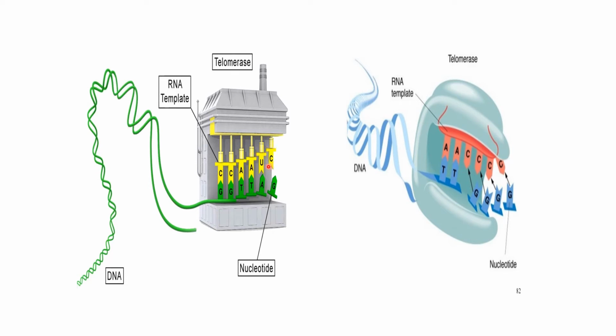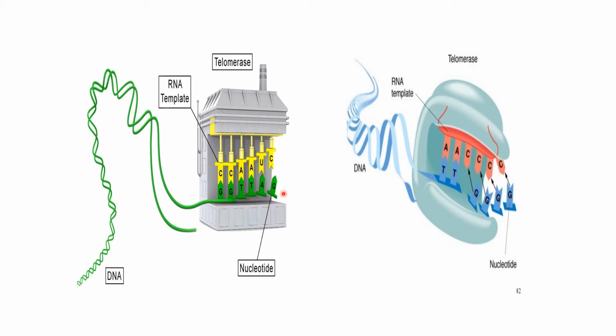As you see, CUAAC contains U, the uracil, which is the symbol of RNA. By using this template, a newly synthesized strand of DNA is formed, as this process copies from the RNA to DNA. So this is called reverse transcription, and the enzyme used here is telomerase. Telomerase has reverse transcriptase activity.